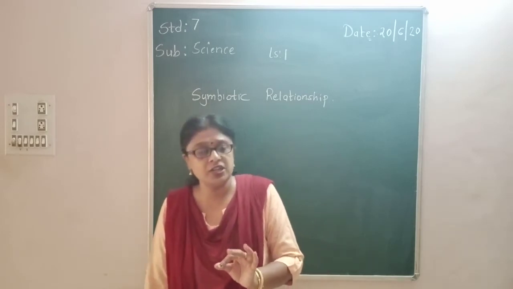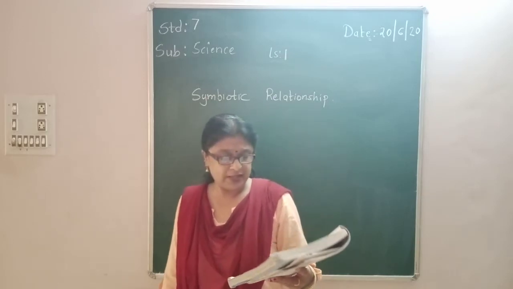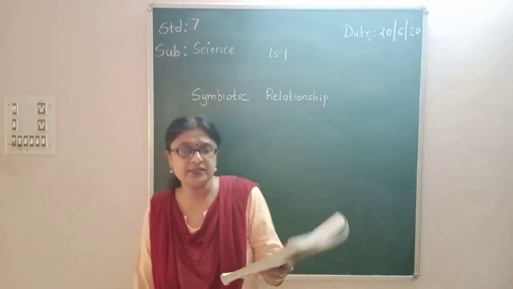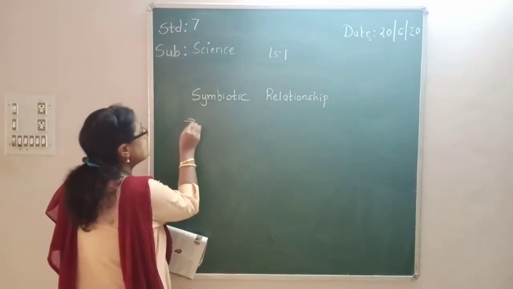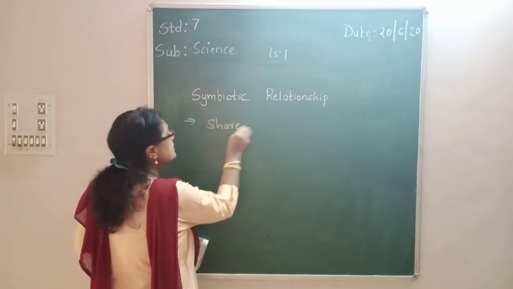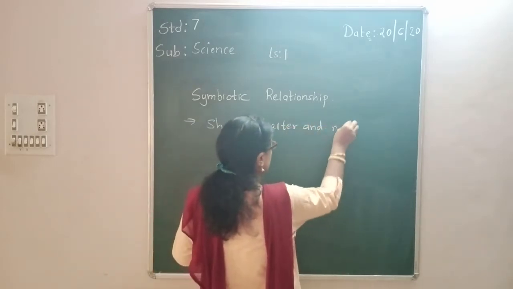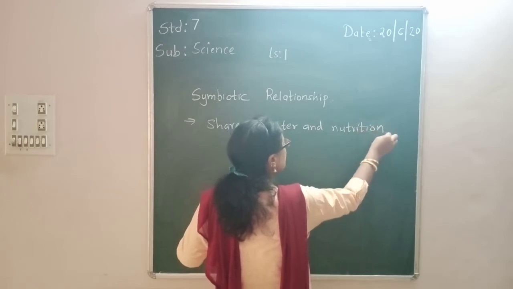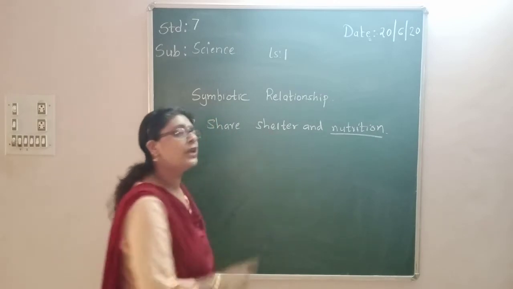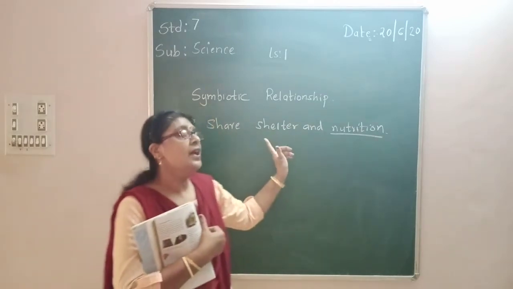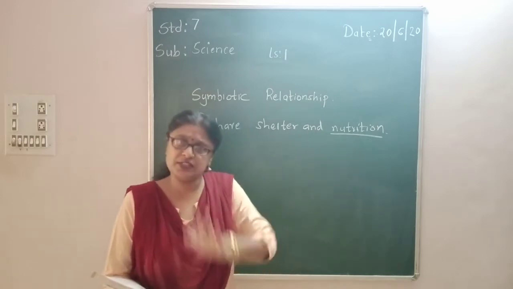In symbiotic relationship, both the organisms provide help to each other. Fine. You can see on page number 7 that some organisms live together and share shelter and nutrient. In symbiotic relation, the organisms share the shelter and nutrition. Who is going to take the nutrition? The parasite is going to take the nutrition. And who is going to give the shelter? The host. The host will allow the parasite to stay on it.